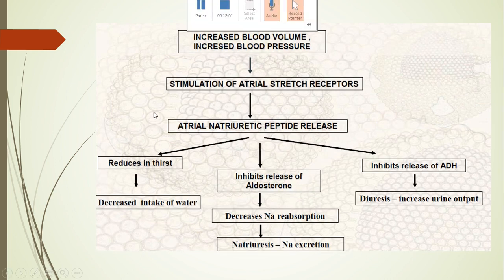This is the mechanism of production of ANP. When there is increased blood volume or increased blood pressure, then there is stimulation of atrial stretch receptors, and there is production of atrial natriuretic peptide or ANP.